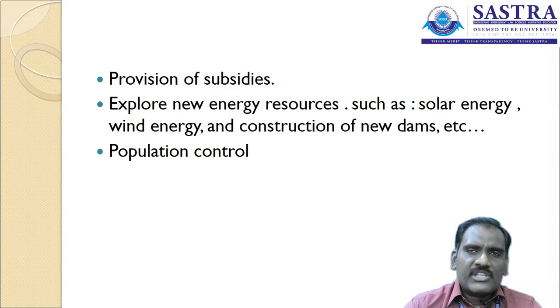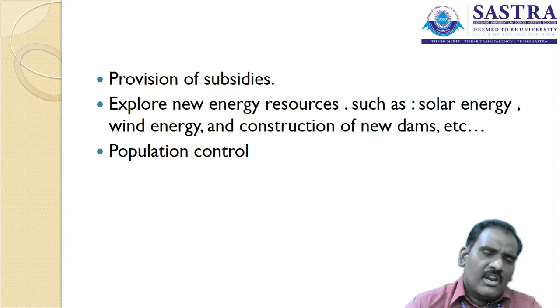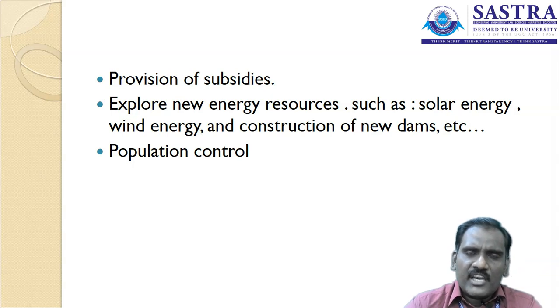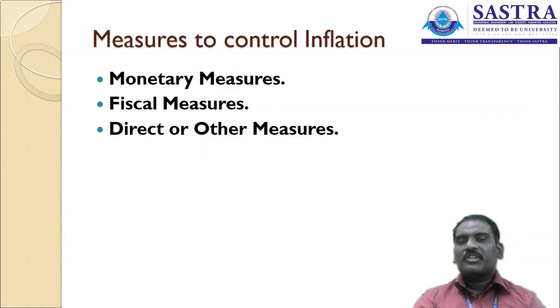Explore new energy resources like solar energy, wind energy, and the construction of new dams. These welfare measures are to be provided in order to generate income as well as save resources, which also keeps inflation under the control of the government. Population control: the majority of inflation may happen due to population, so the population must be under the control of government. These are the measures to control inflation.